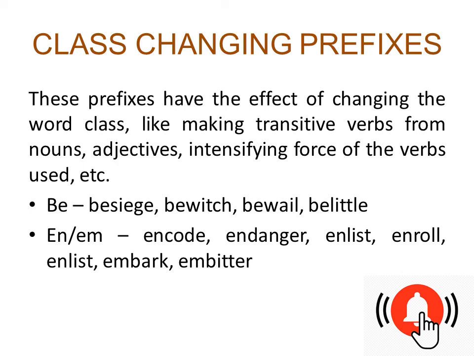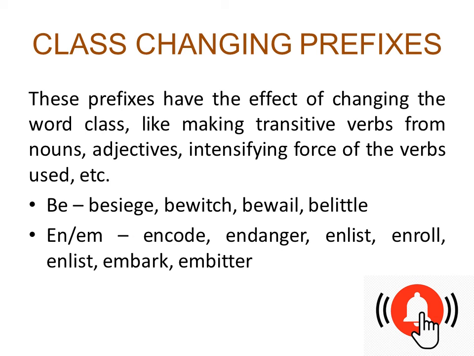Then the next one is class changing prefixes. These prefixes have the effect of changing the word class, like making transitive verbs from nouns or adjectives, intensifying the force of the verbs used, etc. So they change the class of the word. That is what class changing prefixes are.